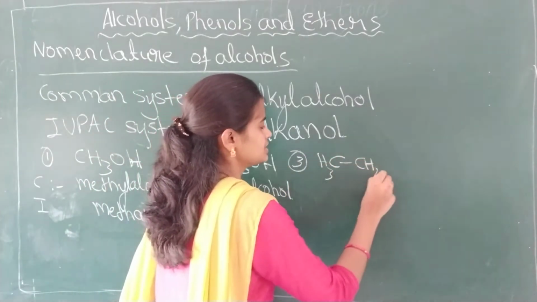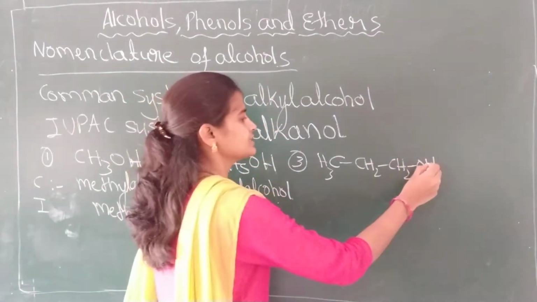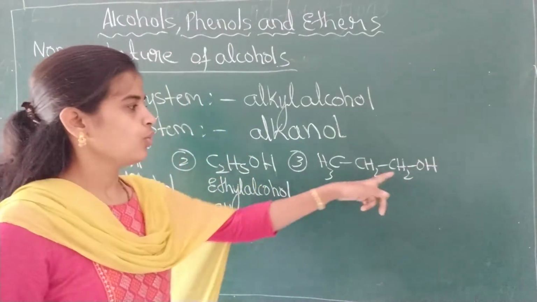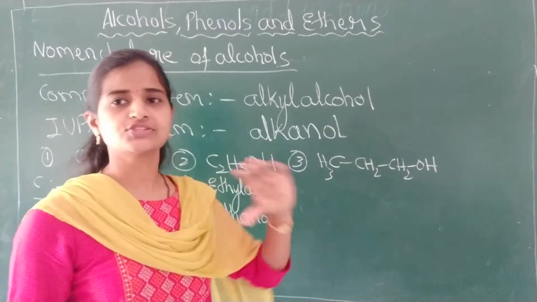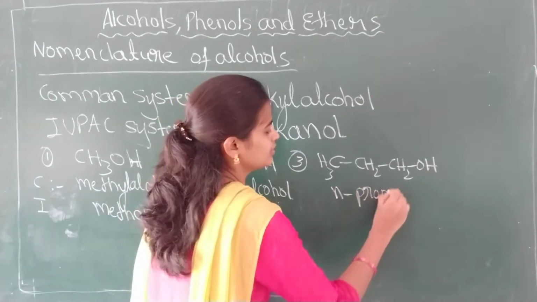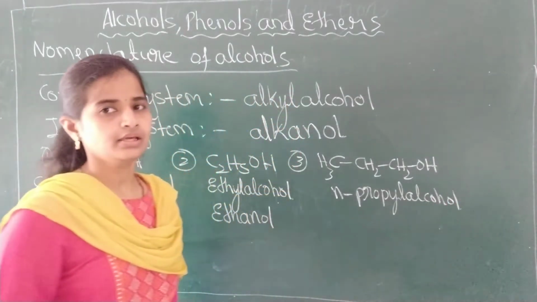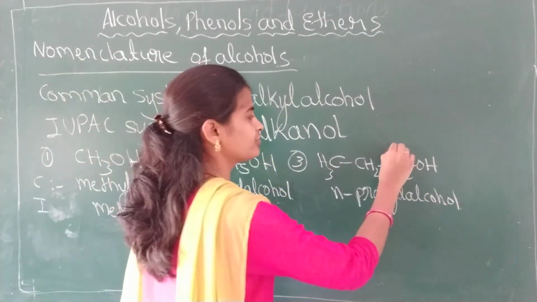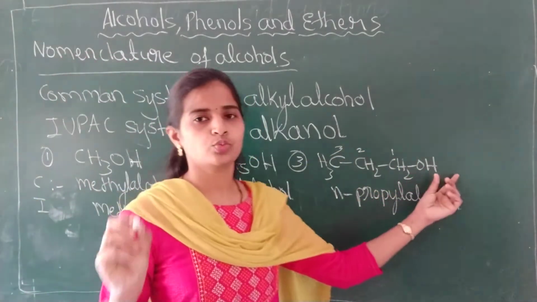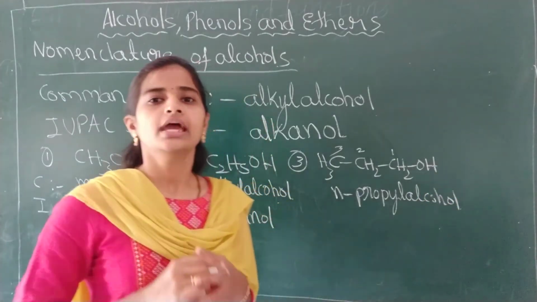Next, third example, CH3CH2CH2OH. As the carbon chain, it is a straight chain. OH is attached to the terminal carbon atom in the straight chain. So the common name of this one is n-propyl alcohol. For the IUPAC name, we have to number 1, 2, 3. Numbering should be done in such a way that the carbon atom attached with the functional group gets the lowest possible number, which we have studied in the first PUC in detail.